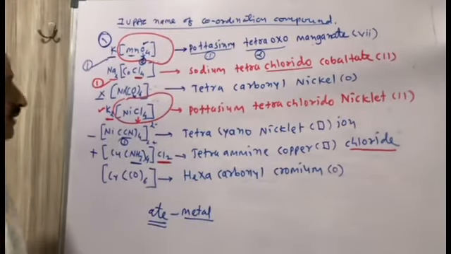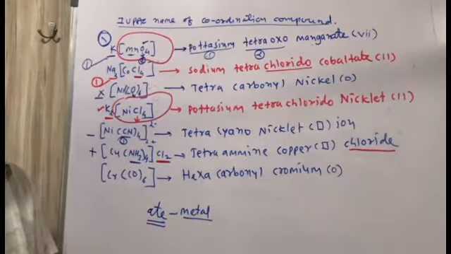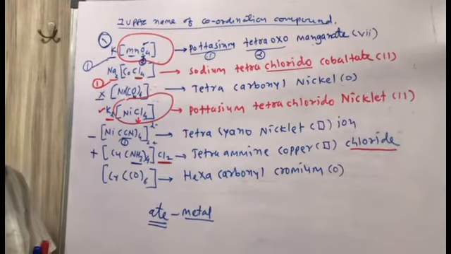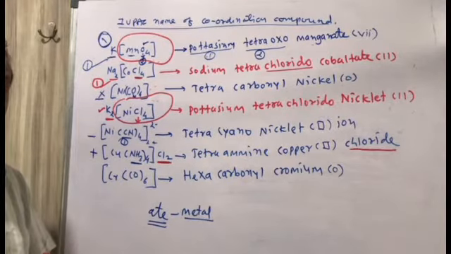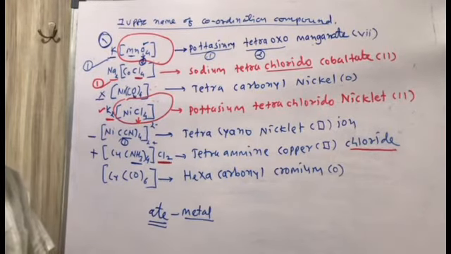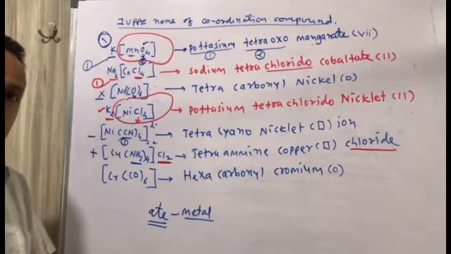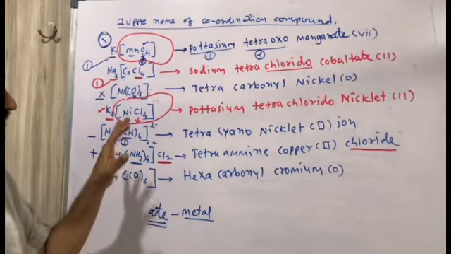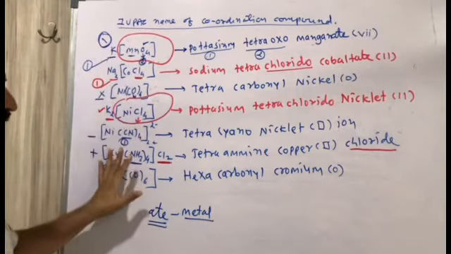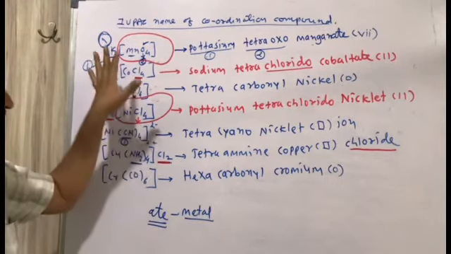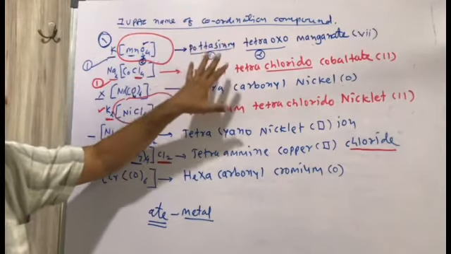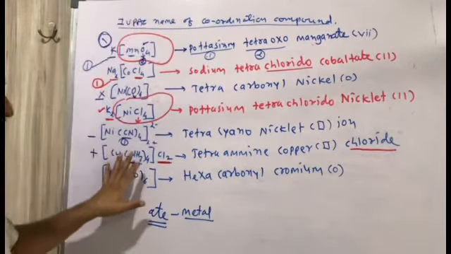So I have given some examples to discuss different methods, different ligands and different names of complex compounds. You just write down all these complex compounds and don't write the names.